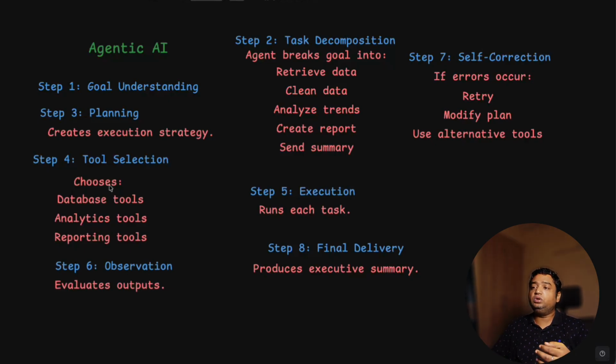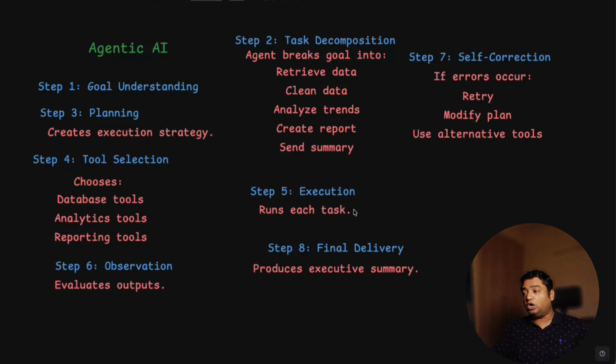Step 4 is tool selection. If there is a database action called for in the planning phase, it will go and look into the database tool. If any action has to be performed and has been identified in the planning stage, then that particular tool selection will be done in step 4. Step 5 is executing each task one by one. So before step 5, everything is planning and then assembling into the workflow engine, and from step 5 the execution takes place.